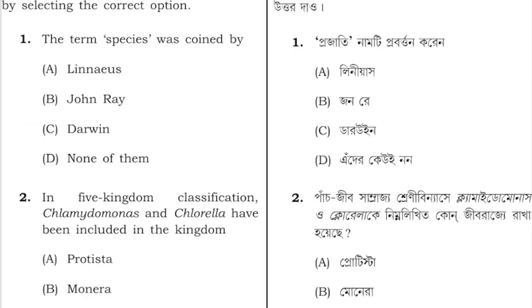The first question is, the term species is coined by whom? The term species is coined by Linnaeus, John Ray, Darwin, none of the above. So the correct option for this is option B, that is John Ray is the scientist who coined the term species.